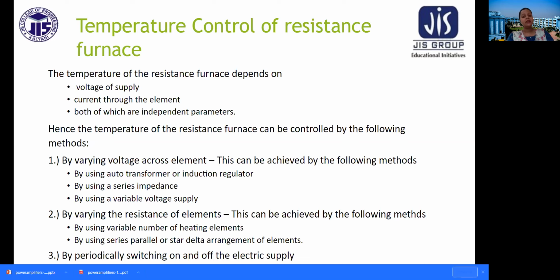Now, by varying the resistance of elements, we can have the different types of methods, like by using variable number of heating elements, by using series parallel or star delta arrangement of elements. And the third one, by periodically switching on and off the electric supply. So these are the methods by which we can control the temperature of the resistance furnace.